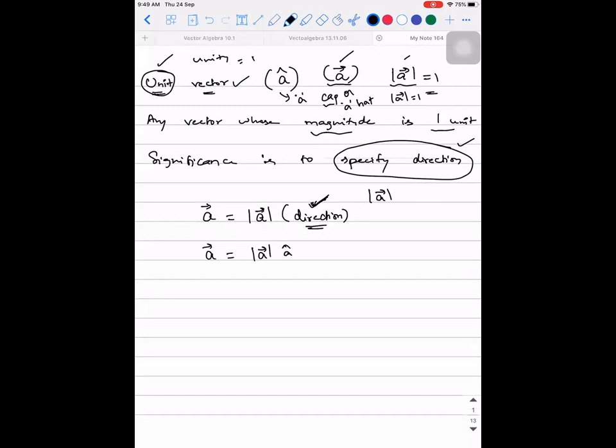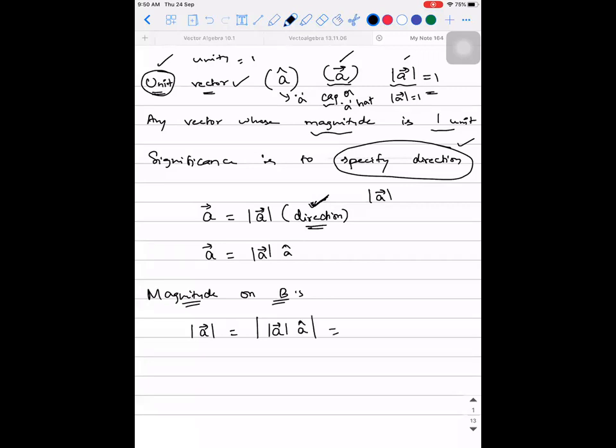Now observe: a vector is equal to magnitude of a vector into a cap. Does it make sense? You can ask me, if you multiply with this a cap, is it not going to affect a vector? The answer is no. Because when I take magnitude on both sides, taking the modulus, what do I get? Left hand side, magnitude of a vector. Right hand side, magnitude of a vector into a cap.